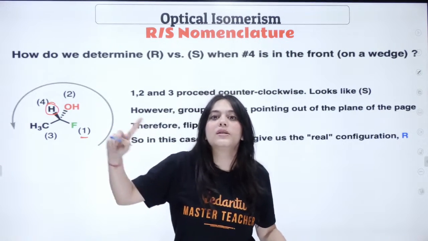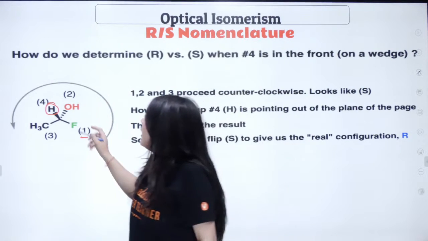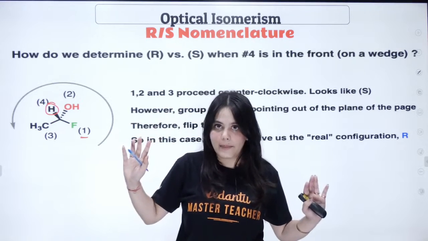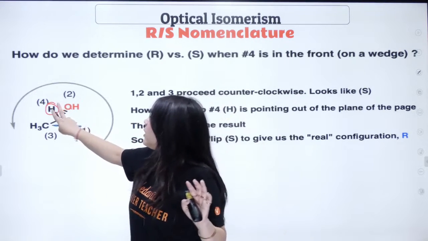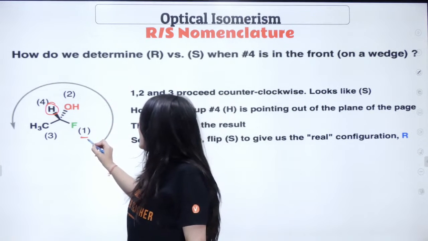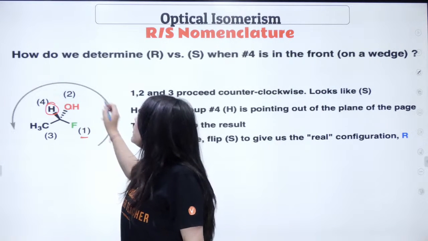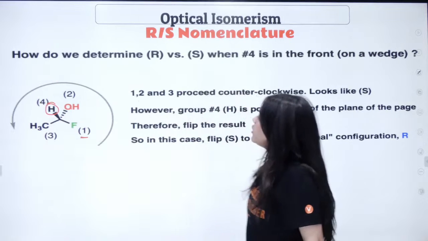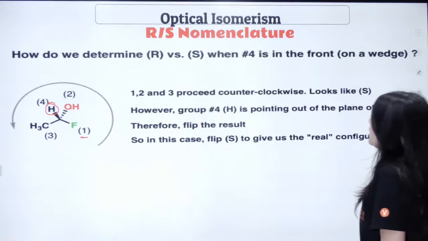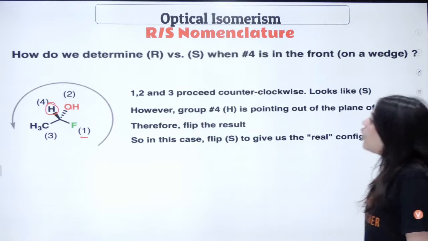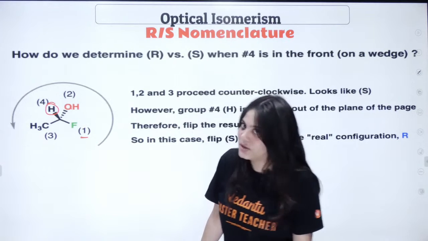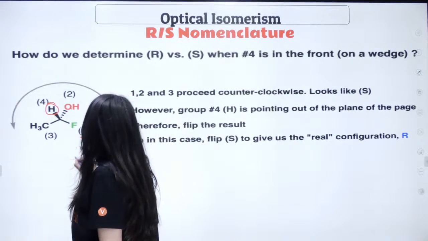Because it has the highest atomic number, then oxygen, then carbon, then hydrogen. So I've numbered them. Now I know that the H is not at the dash position. Now try to move again from 1 to 2. When I'm moving from 1 to 2, what kind of direction am I getting? This is once again an anti-clockwise direction, isn't it?